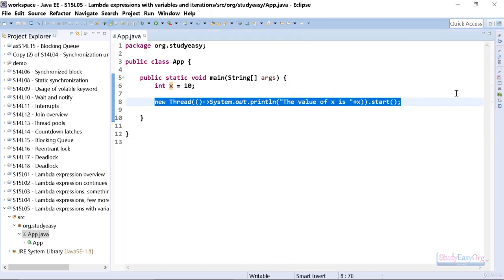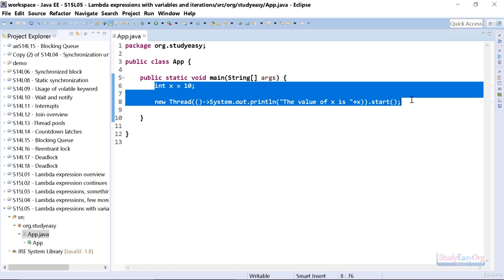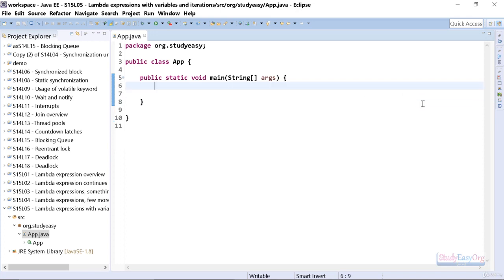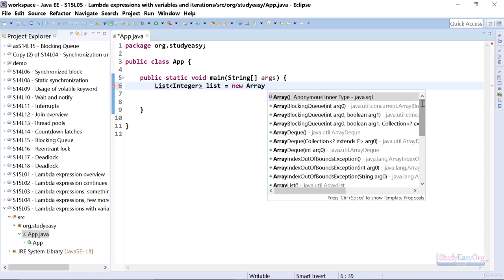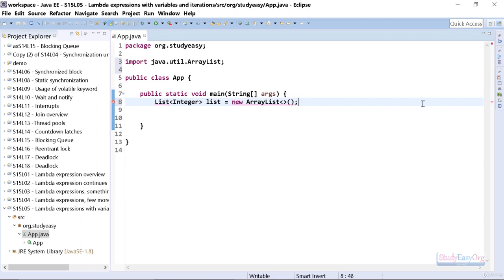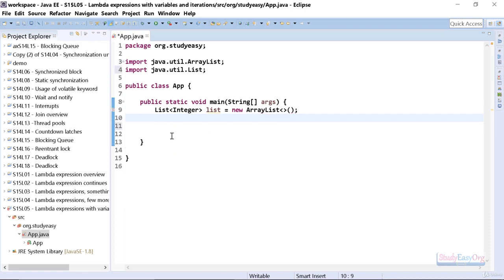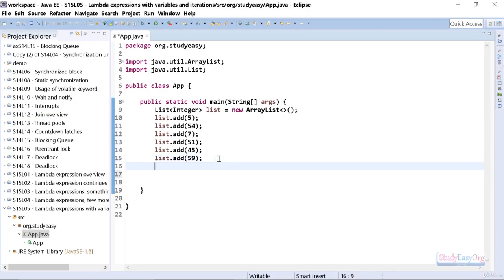Moreover, let us quickly check an interesting thing once again. This is known as a for each loop, or enhanced for loop to be more specific. So first of all, let us create a list. So in here I will type List. It would be a list of Integers. The name of the list would be list equals new ArrayList. Here we go. And then we need to also add the required import. Let's do that. All right, so I will quickly add a couple of elements in here. All right, so this is the usual list.